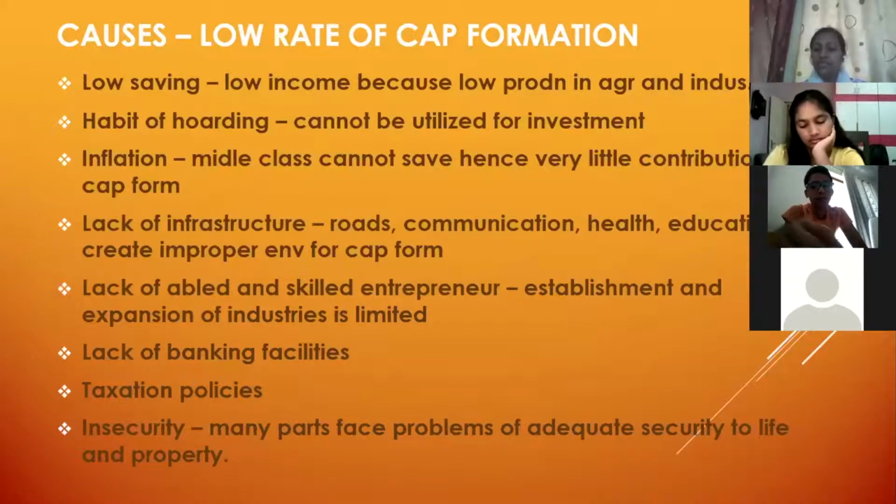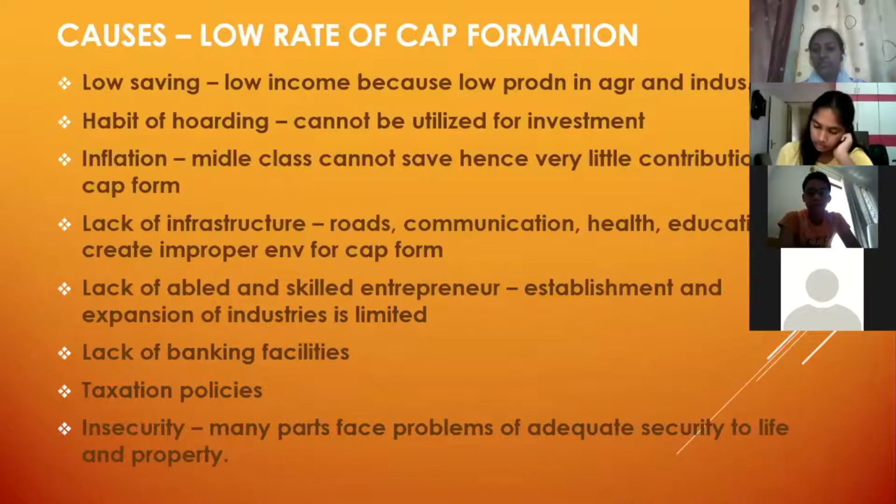In very small remote areas, in those adivasi areas, where people are dependent on forest produce, you don't have any banking sector there. There are villages where people have to walk 4 or 5 kilometers to find a small bank. In such cases, they do not put their savings in a bank. They will hold it in their homes only. So we need more of these banking facilities to mobilize our savings.